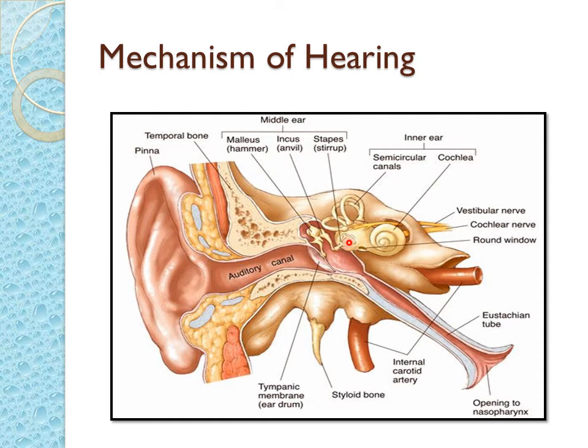They vibrate the oval window, which in turn vibrates the fluid of the cochlea, vibrating all the hair cells inside it and converting the sound waves or vibrations into nerve impulses, which in turn are transmitted through the auditory nerve to the brain. This is how we hear a loud noise, a sweet music, or anything that is audible to us. What I am teaching is also heard by you through the same mechanism, the same process.